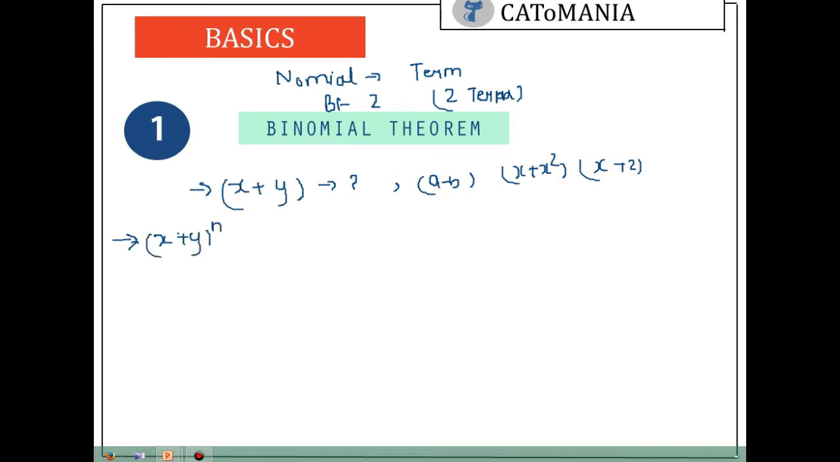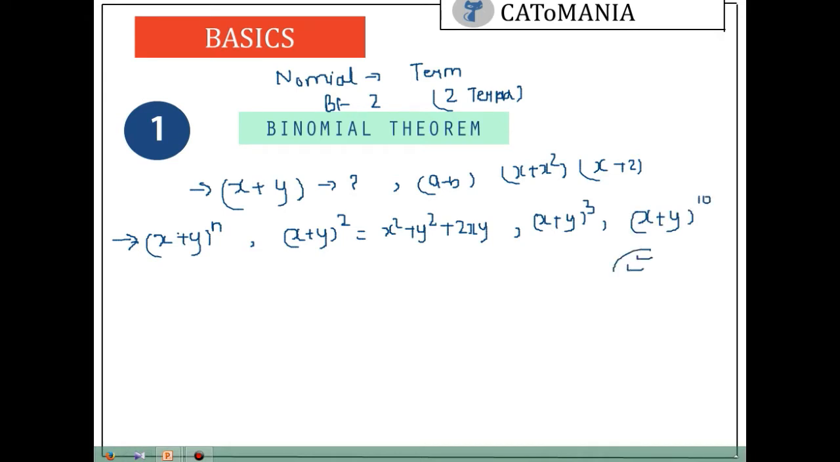But why do we have a theorem? You must question everything. Why do we have this? That is the only way to excel. Suppose I am asking you to write what is x plus y square, you can definitely write it in some seconds, right? It is x square plus y square plus 2xy. And if I am asking you to write x plus y to the power 3, you will definitely write it. But if I am asking you to solve x plus y to the power 10, at that time it becomes quite complex to write the whole expansion. So at times binomial theorem is a very handy theorem, and you can use that in your exams too.